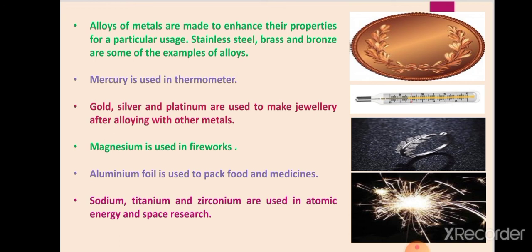And zirconium is used in the preparation of bulletproof alloys of steel also. Then one very important metal is iron. Iron is a very important constituent of hemoglobin, which is an integral part of the blood. And just like that, magnesium is also a metal which is present in chlorophyll. So these are the uses of metals.